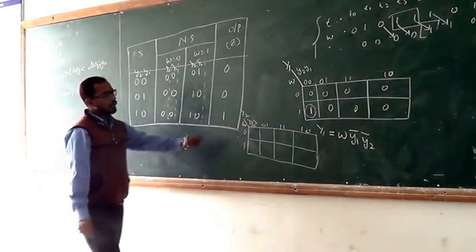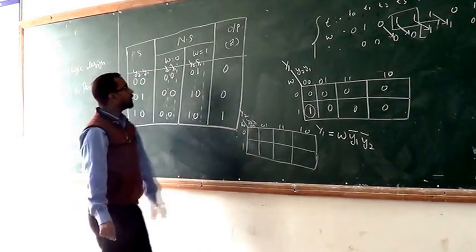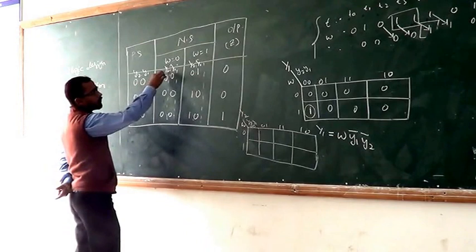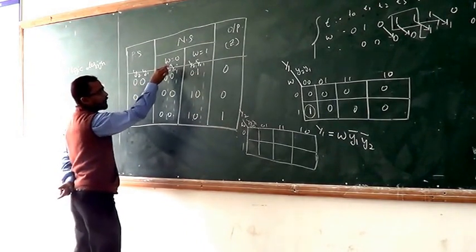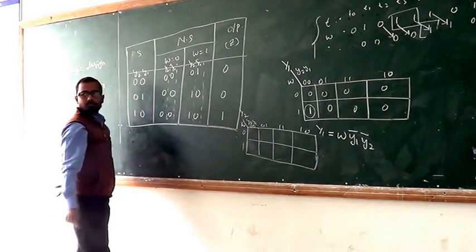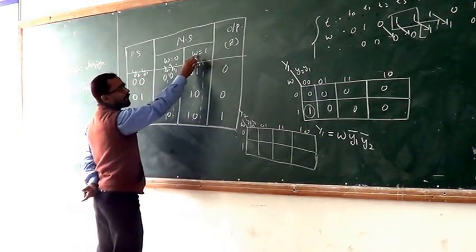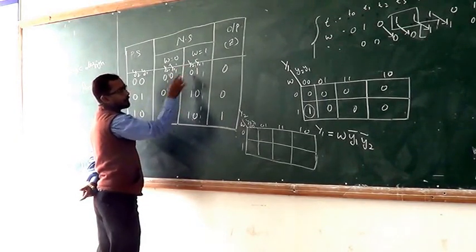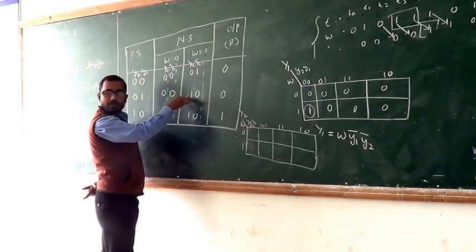Now checking for y2. First, at w equal to 0, y2 is 0 0 0. Now at w equal to 1, y2 is 0, but here a 1 comes.